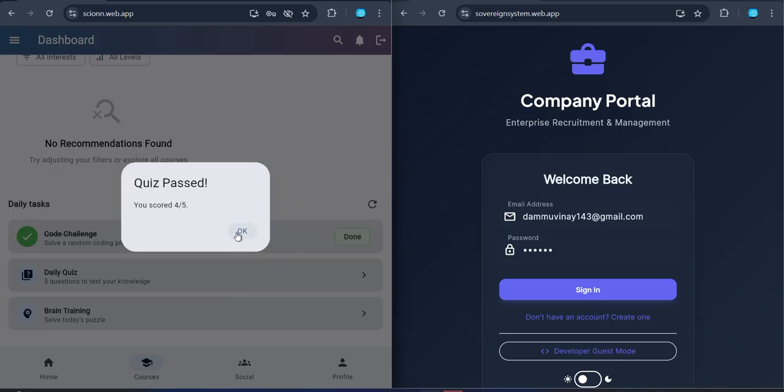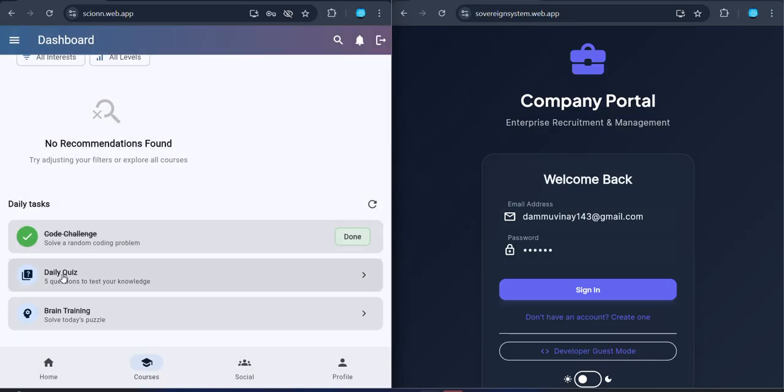See, the AI analyzes the correct answers and gives a result for the quiz. Here I got 4 out of 5. Yeah, I completed my task.